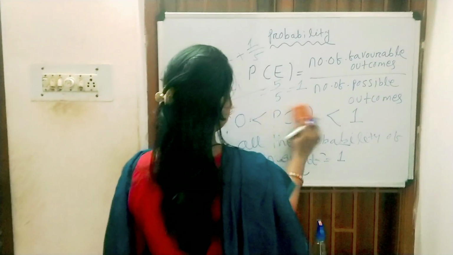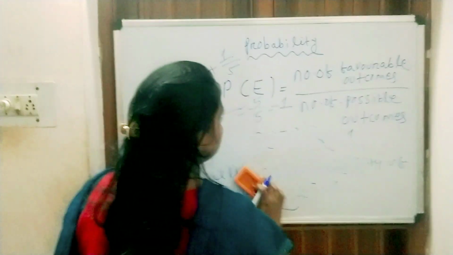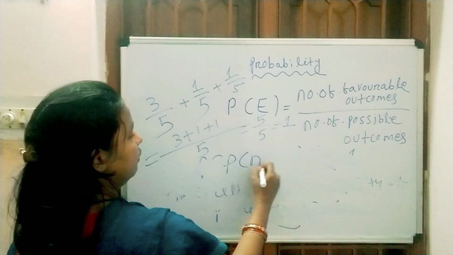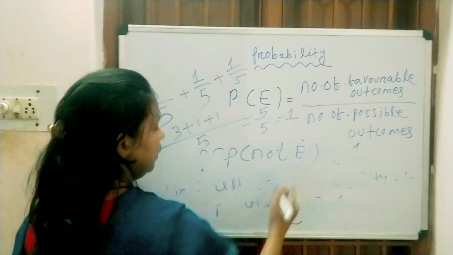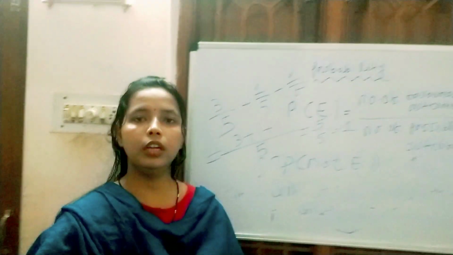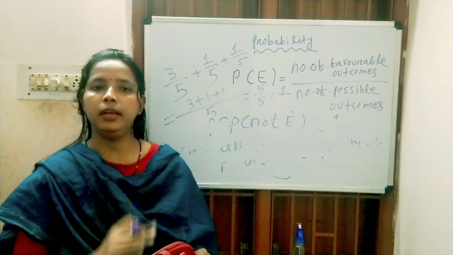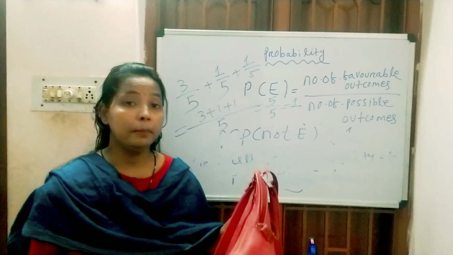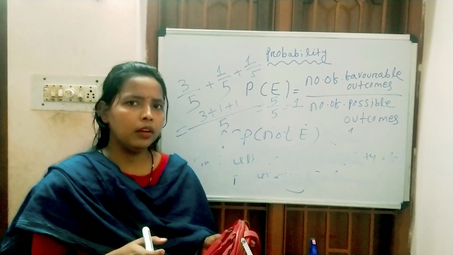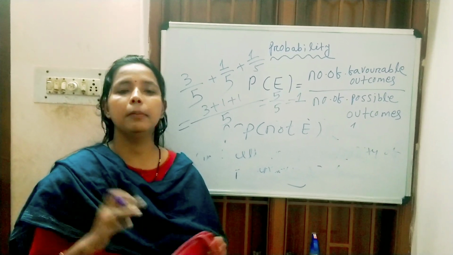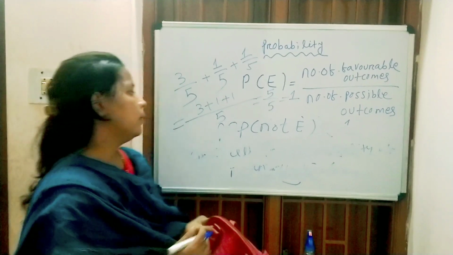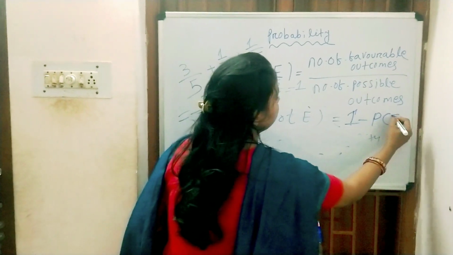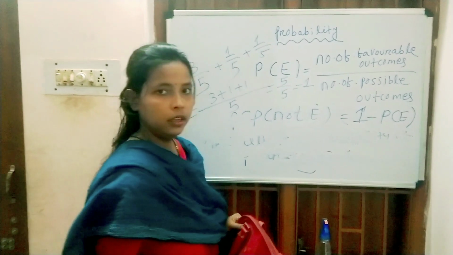Now another thing I can say over here is the probability of an event not happening. We know there are only 3 pens, 1 duster and a marker inside the bag. If I ask what is the probability that you will get a mango, there is no mango, so there is no chance that you will get a mango from the bag. So the probability of an event not happening is equal to 1 minus the probability of the event happening.